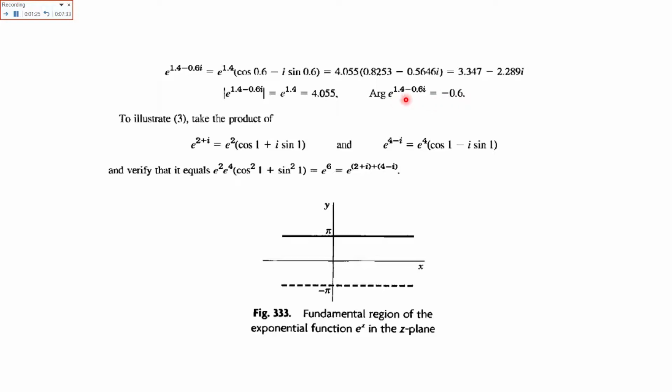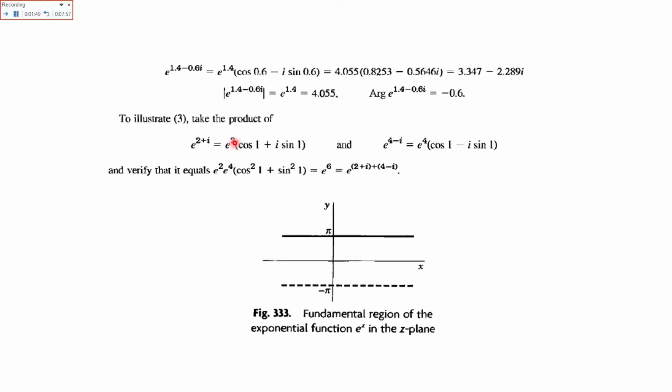So the argument is basically the complex part of the function, and here the modulus we have is e raised to power x, or 1.4, so we can find the modulus of the exponential function.